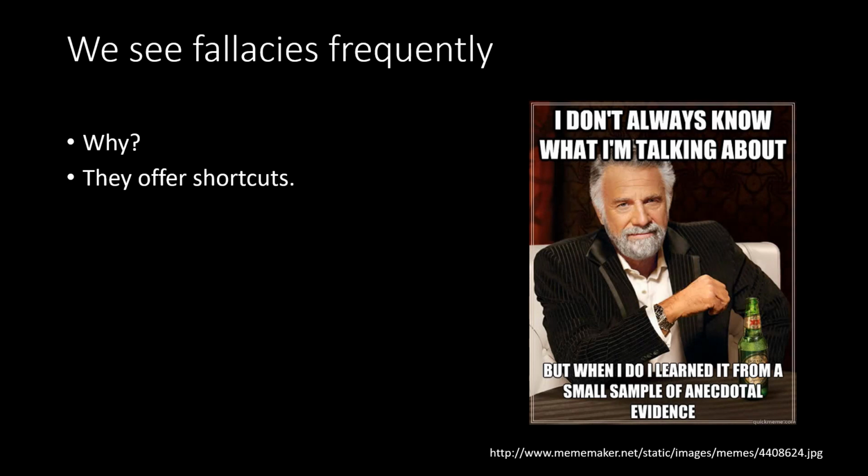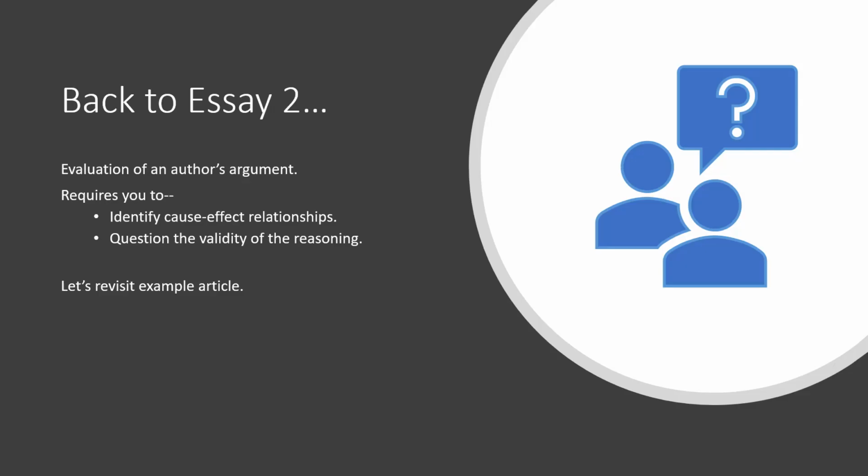I love this meme: "I don't always know what I'm talking about, but when I do, I learned it from a small sample of anecdotal evidence." So it's easier to form an opinion based on one piece of evidence than it is to go and research and find other evidence. Whereas that might give you a very different result than concluding something based on one piece of evidence. Okay, so let's go back to Essay 2.